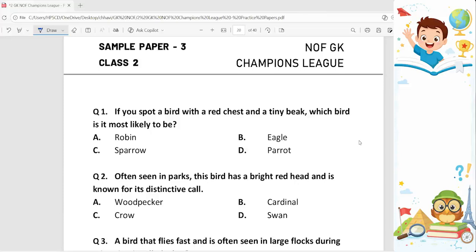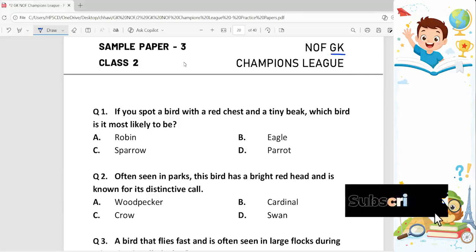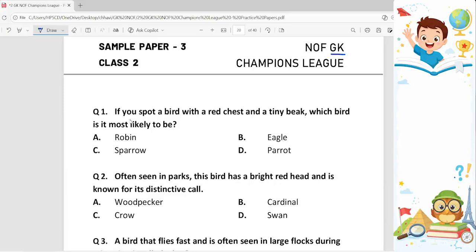Hello kids, welcome back. We are starting with the subject GK, class 2nd, sample paper 3rd. Let's begin. First question. If you spot a bird with a red chest and a tiny beak, which bird is it most likely to be? Options are robin, eagle, sparrow and parrot. So our correct answer is robin. Option A.